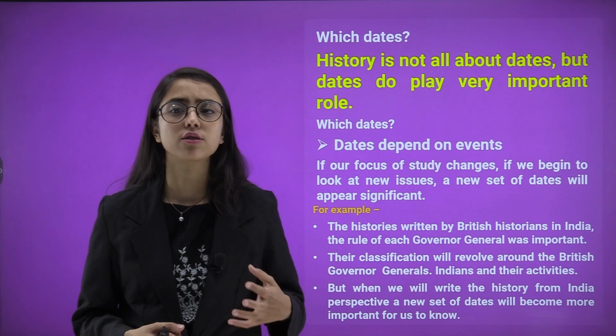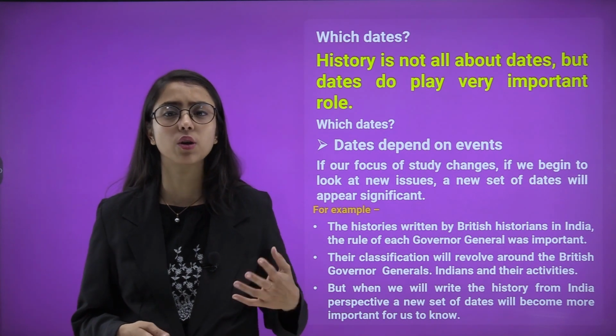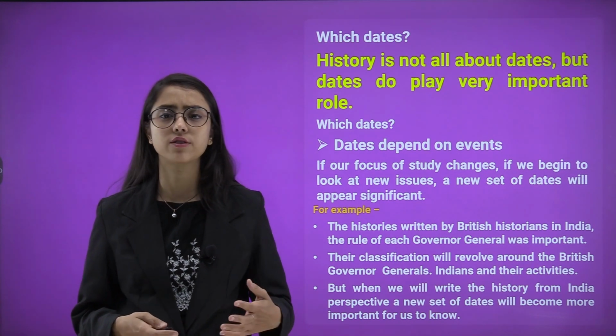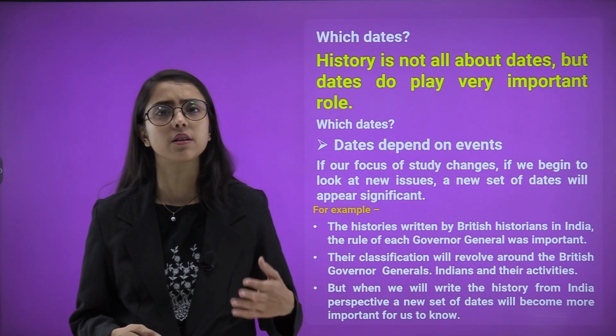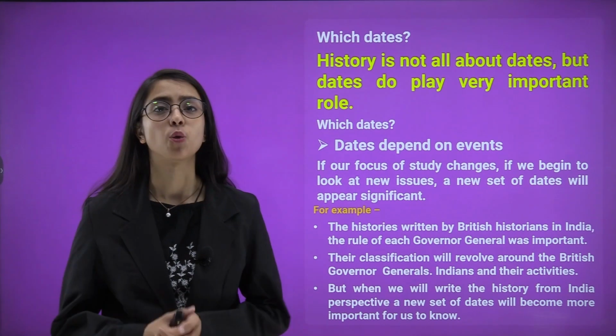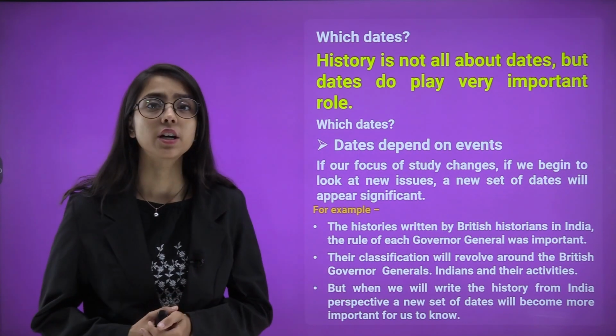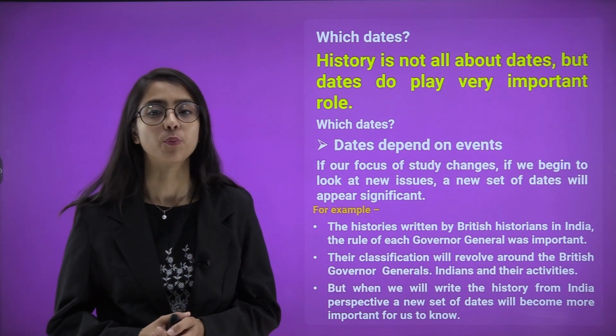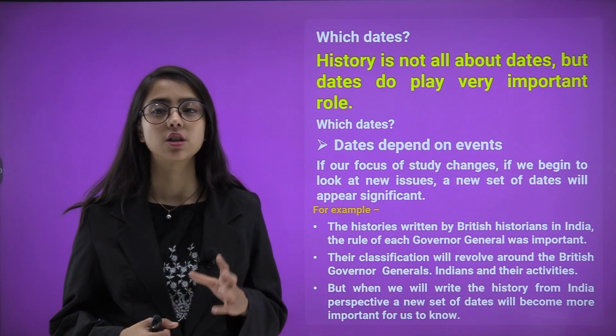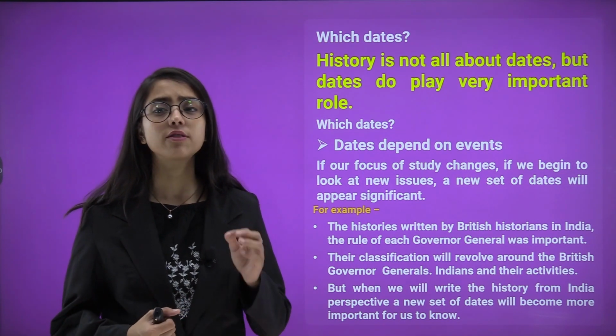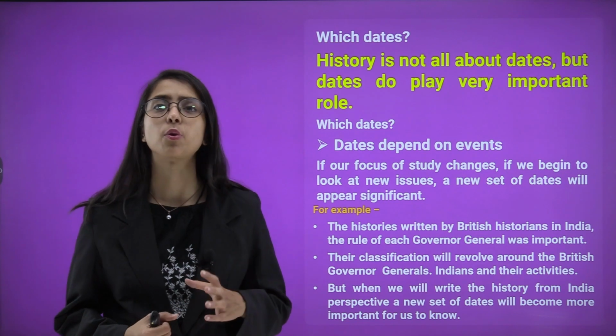If our focus of study changes, if we begin to look at new issues, a new set of dates will start to appear significant. For example, they have given us a few examples here so that we can understand it better. In the histories written by British historians in India, the rule of each Governor General was important for them.